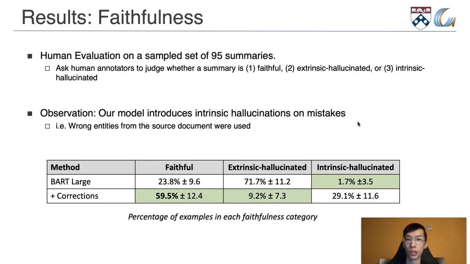Digging a little bit deeper, we ask human annotators to assign each summary into one of the three categories. With this experiment, we reached the interesting but very natural observation that although our model is able to fix most of the extrinsic hallucinations, it also very naturally introduced intrinsic hallucinations on mistakes.